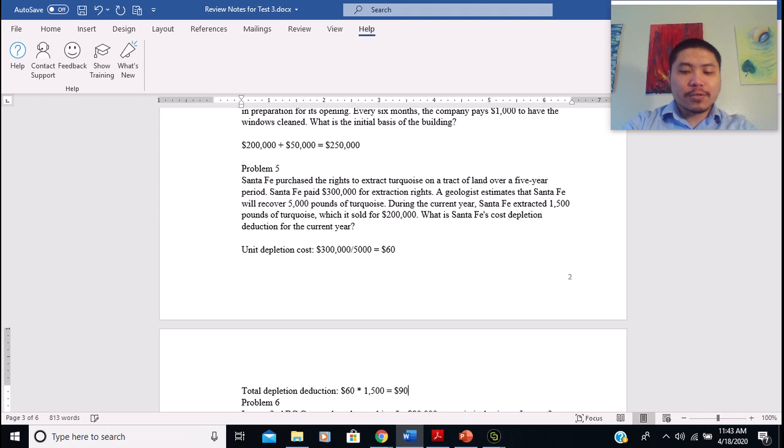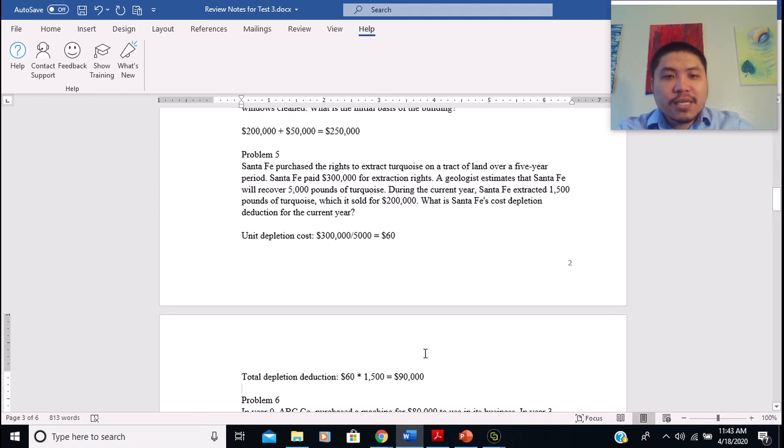So $90,000 is going to be the depletion deduction for this company in this current year. All right. So see, it's pretty straightforward, pretty easy. Only 2 steps, right? So that's problem number 5.